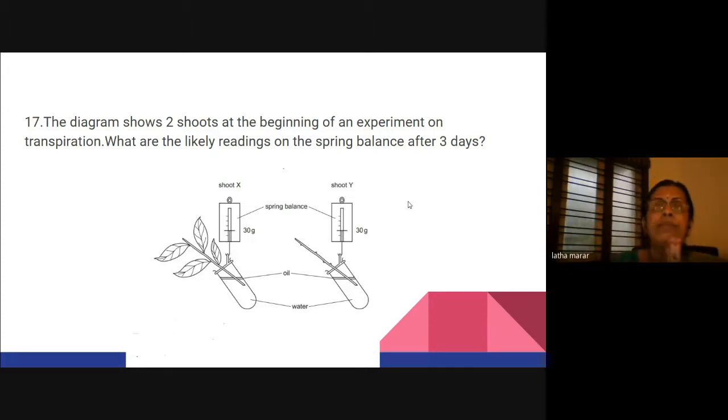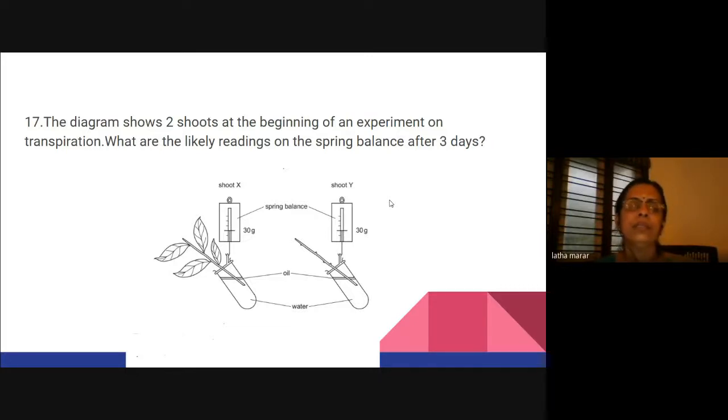We are teaching them transpiration pull, root pressure, and how this transpiration is useful as well as harmful to the plants. So here the child has to observe the experimental setup very carefully and find out the answer. It involves analyzing and evaluating, a high-level question.